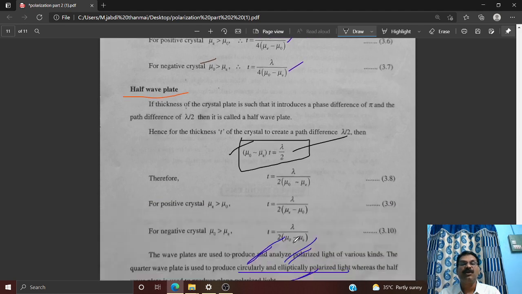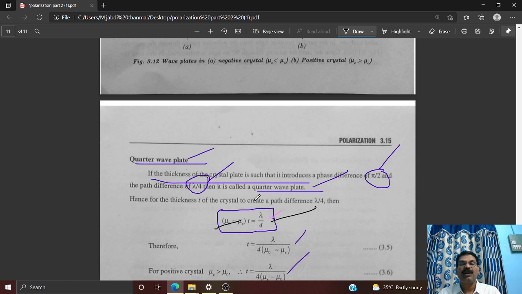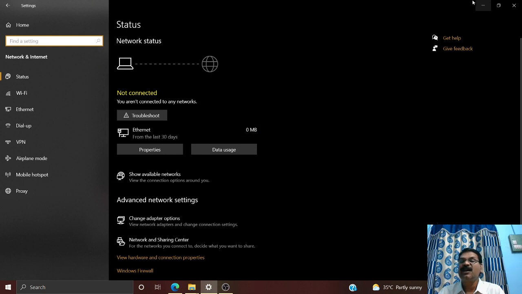Is it clear? So with this we have completed all the topics of polarization, and then we have completed all the unit 1 parts. In the next class we are going to enter into the second unit called fiber optics and lasers, that we will see in the next class. Okay, thank you very much.